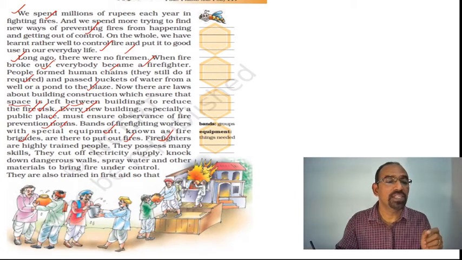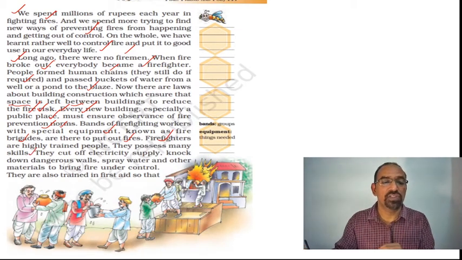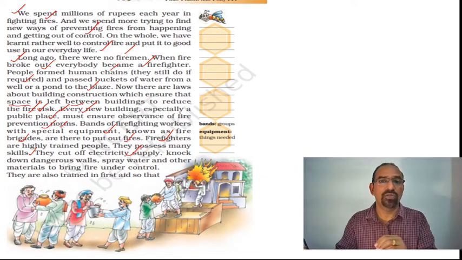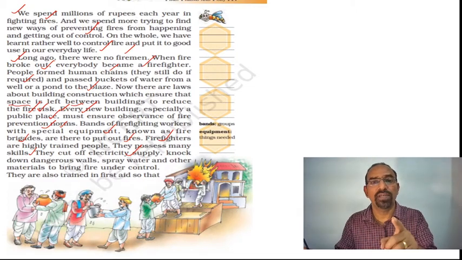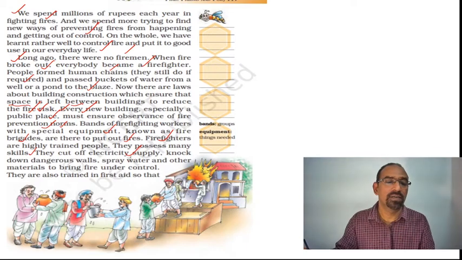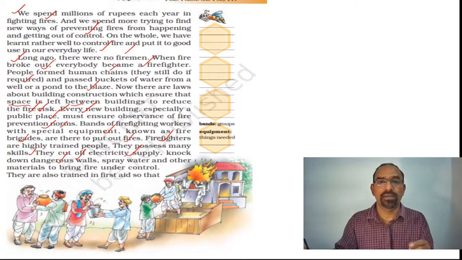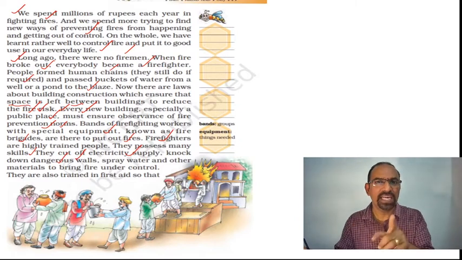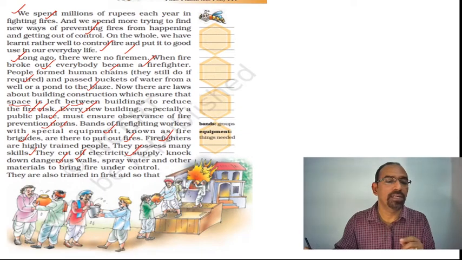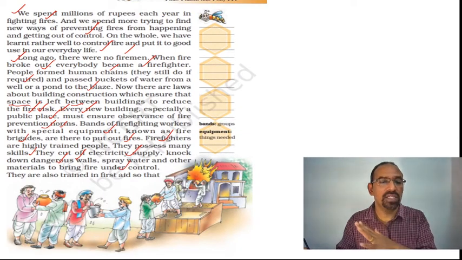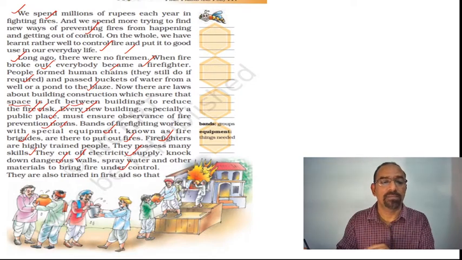They possess many skills. They are trained in how to control and extinguish fire in an accident. First of all, they cut off the electric supply. Then they immediately knock down any dangerous walls around there. Then they spray water and other materials to bring the fire under control.